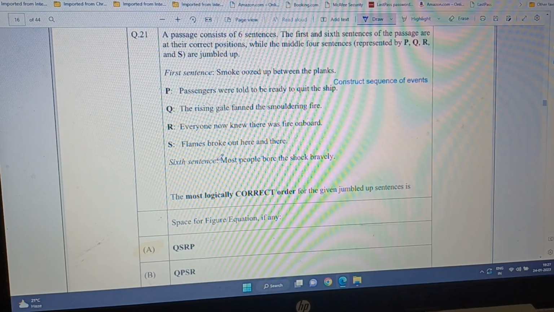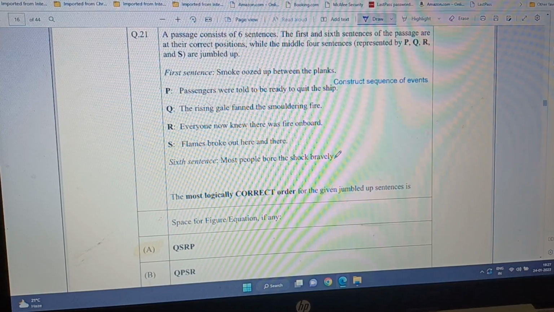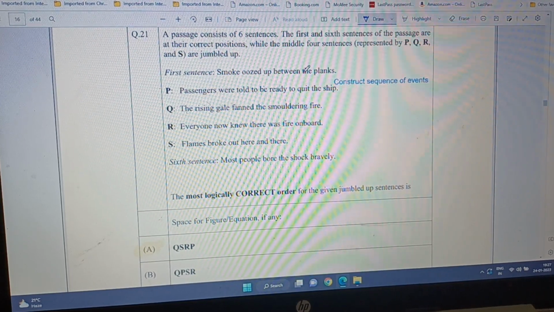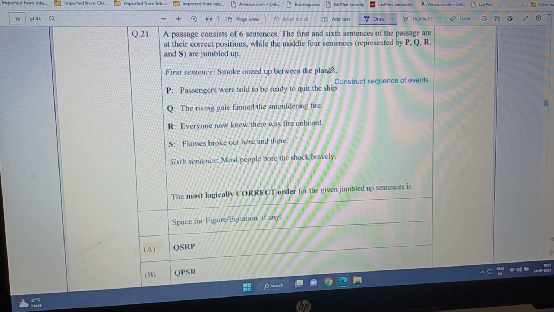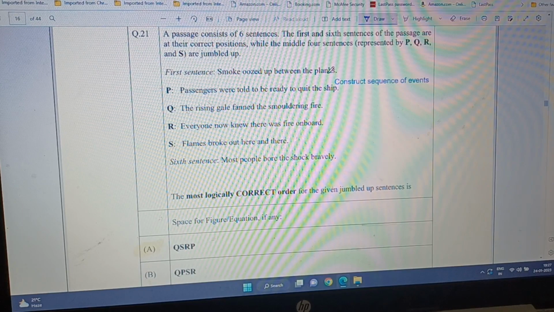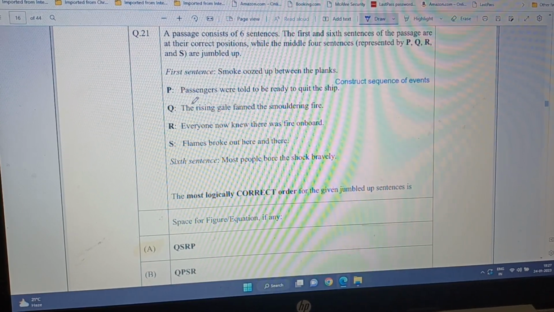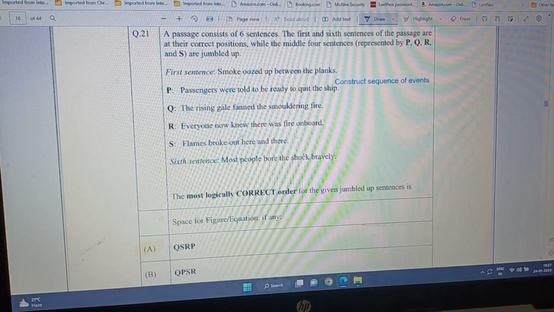Then the last sentence is: most people bore the shock bravely, meaning they were not scared. Now we need to see the order. When smoke is seen, then what will happen? Obviously there is some fire. So now the rising gale fanned the smoldering fire, and flames broke out here and there.